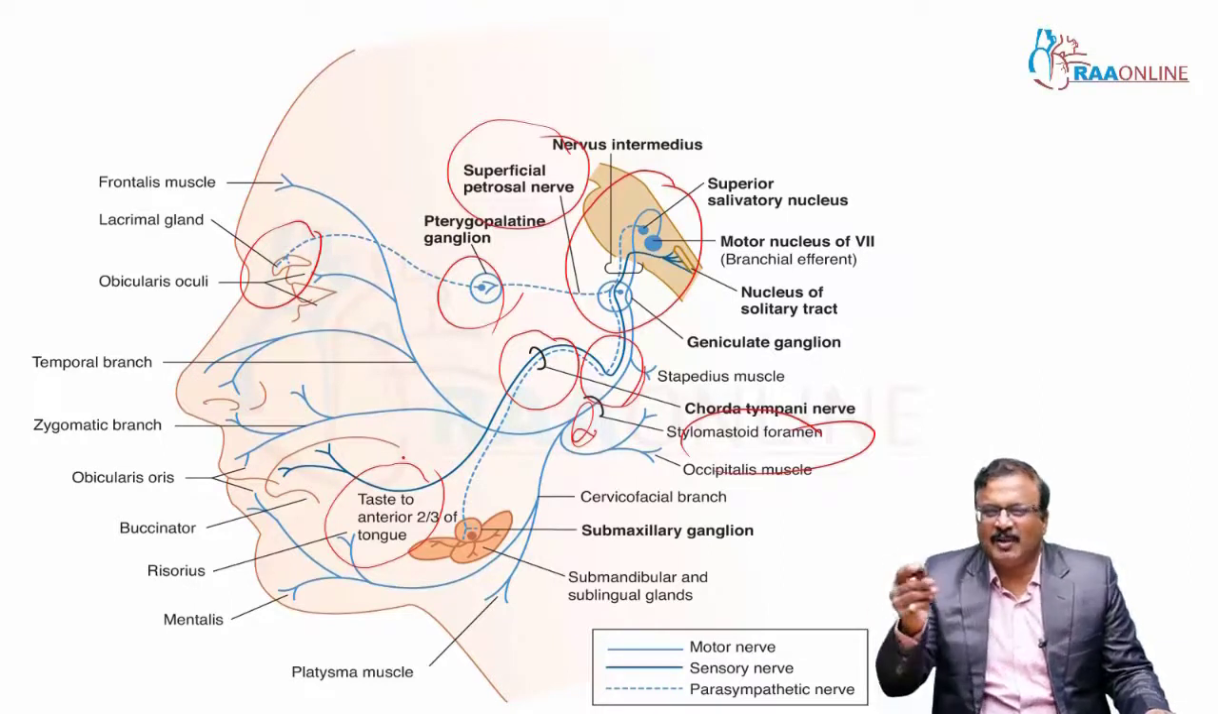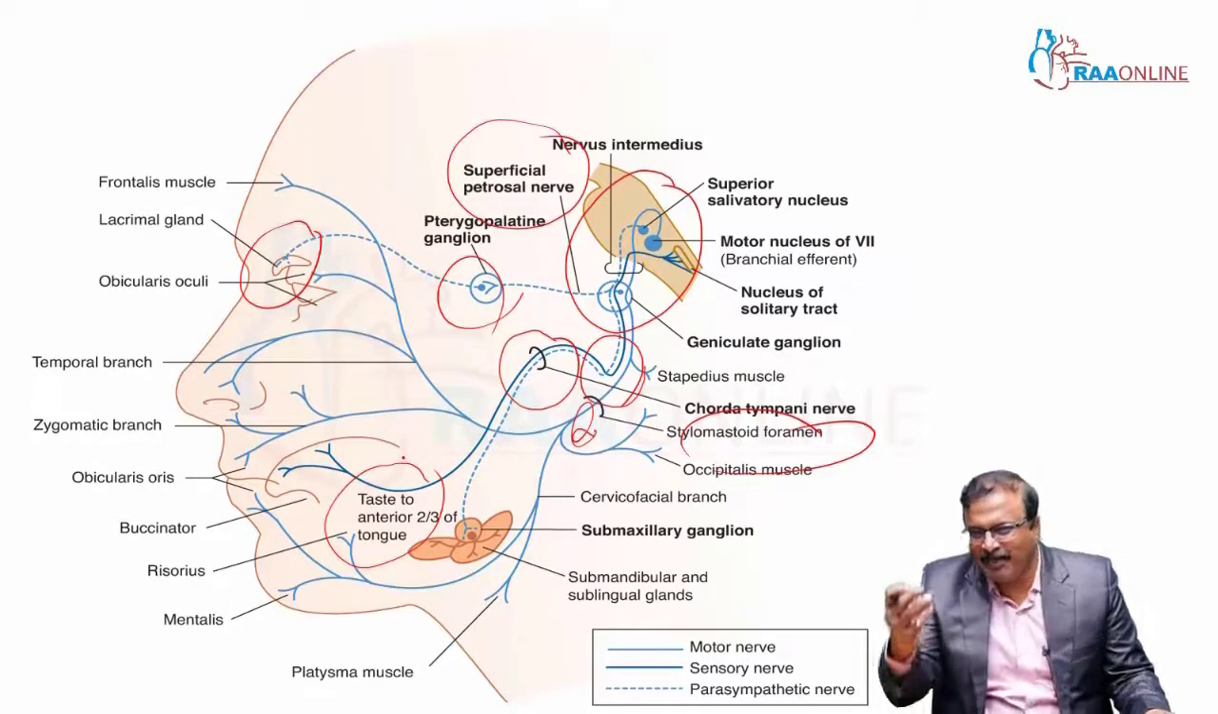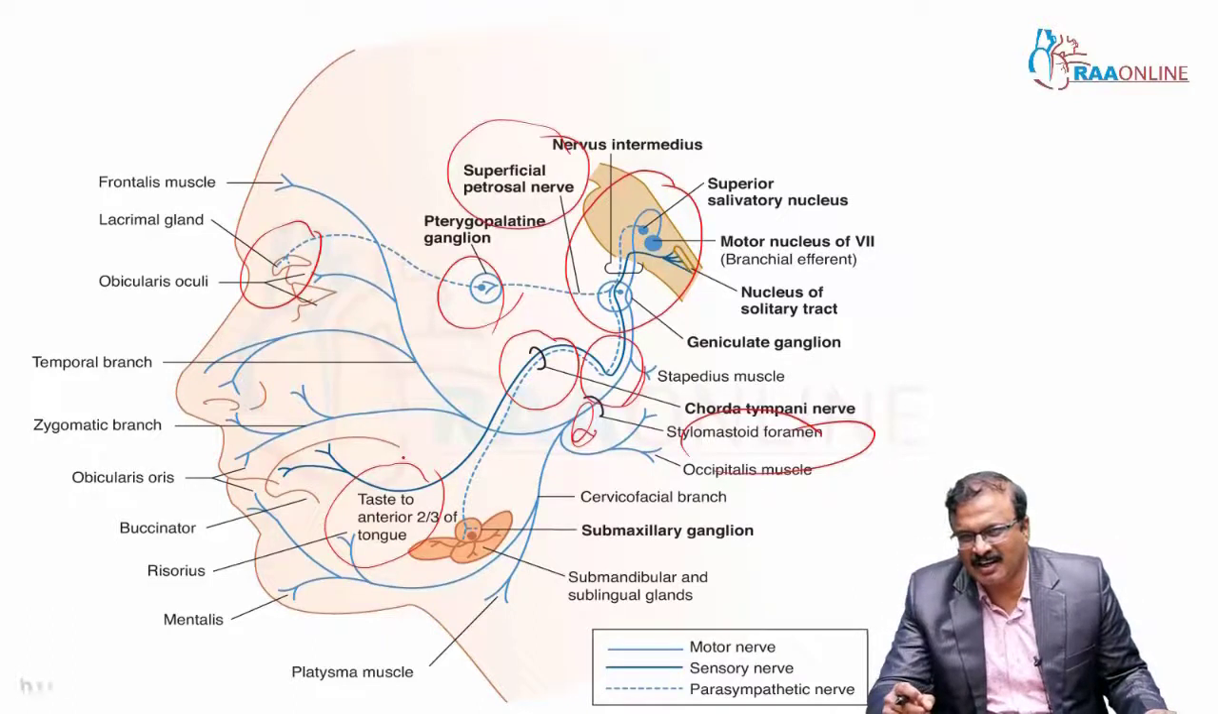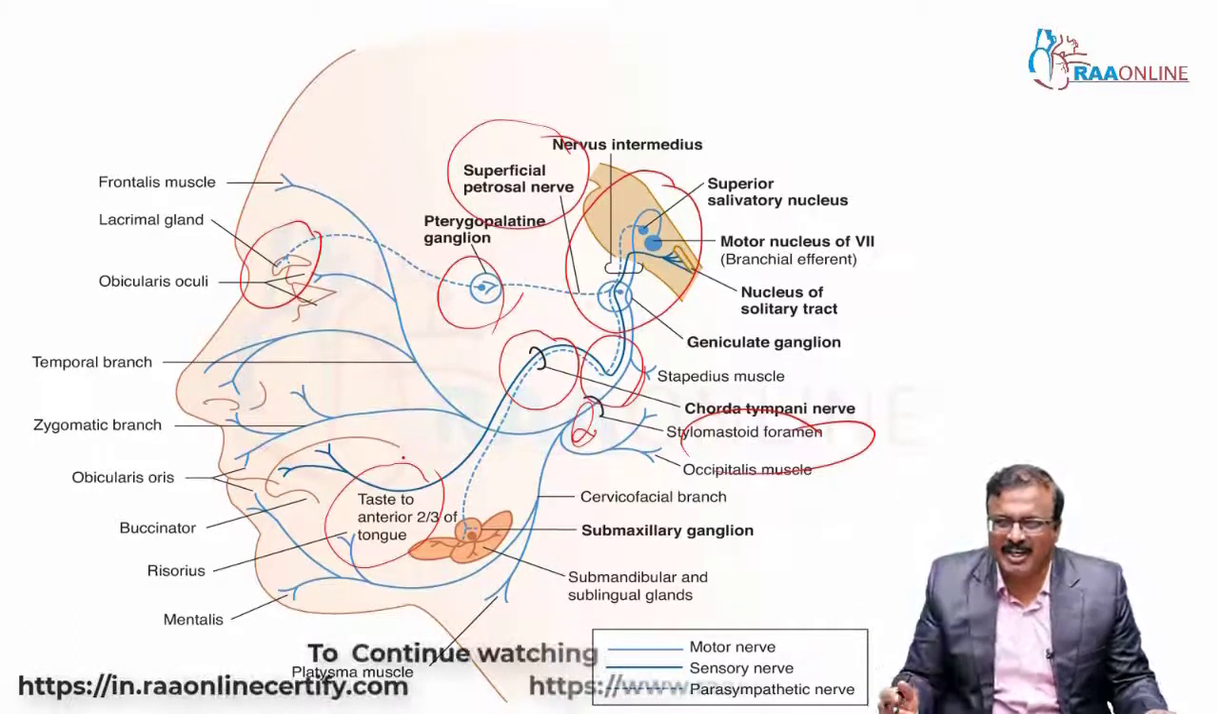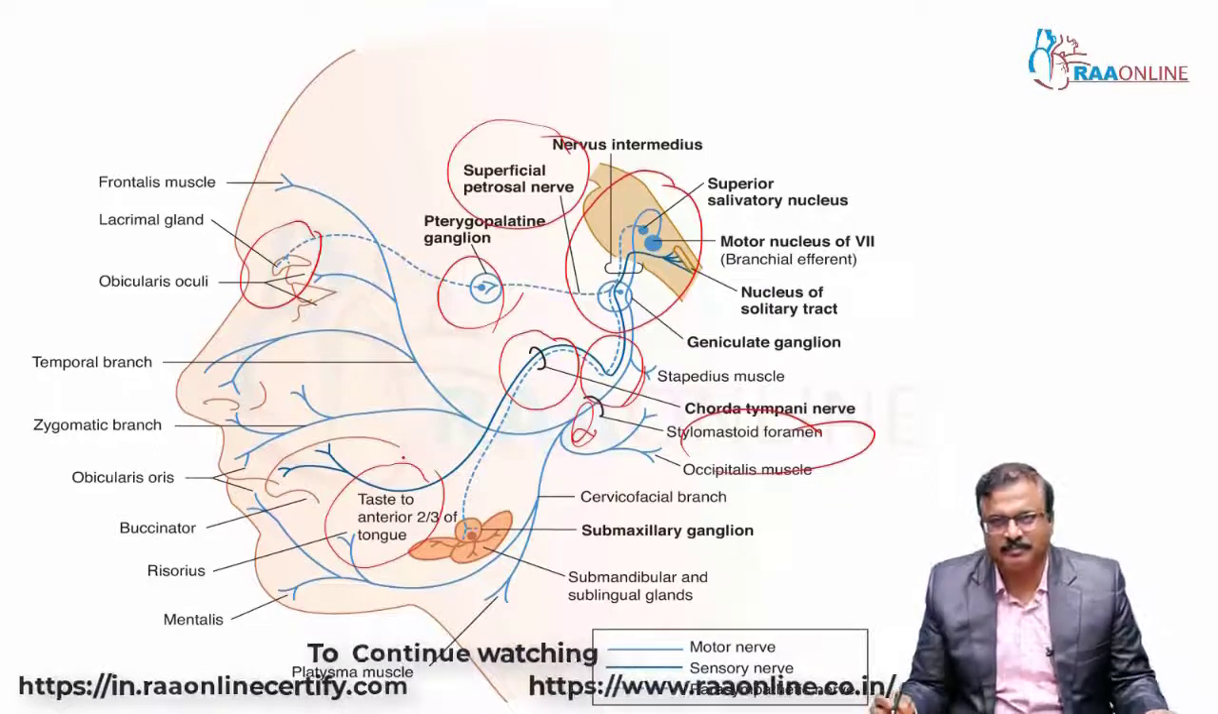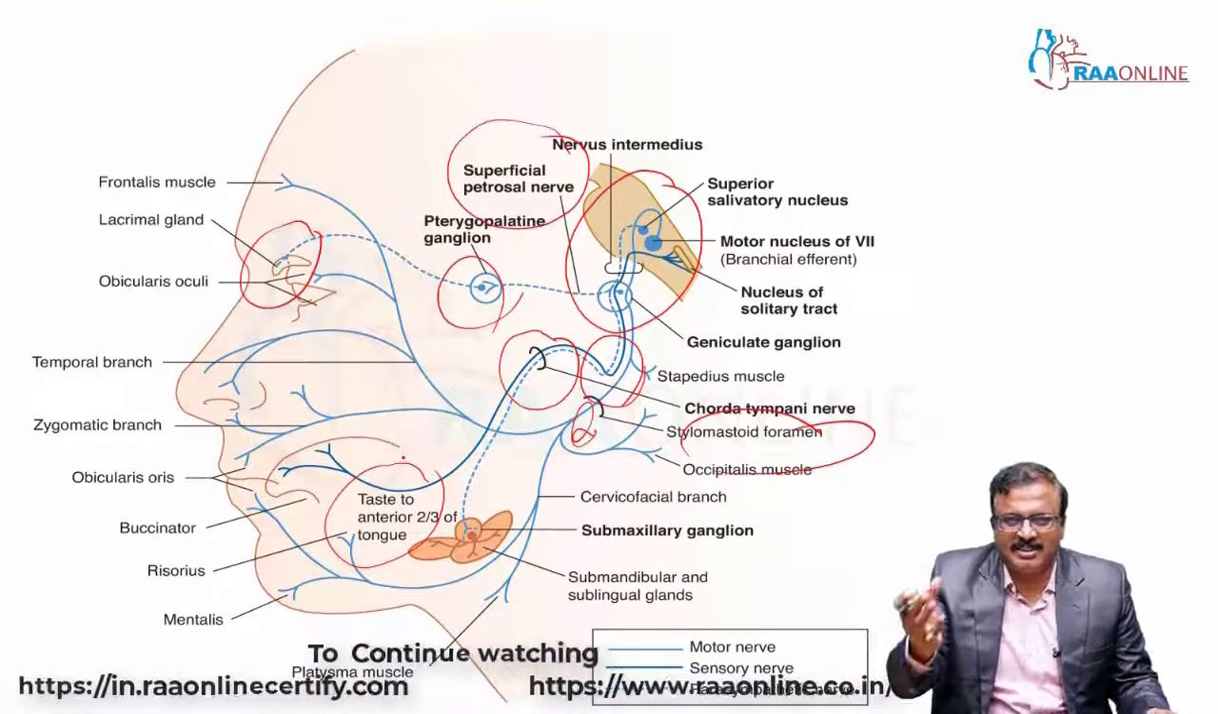The sensory nerve is for the taste sensation. Chorda tympani, which exits the facial canal, the facial nerve, 6 millimeters above the stylomastoid foramen. Motor nerve is the other aspect.